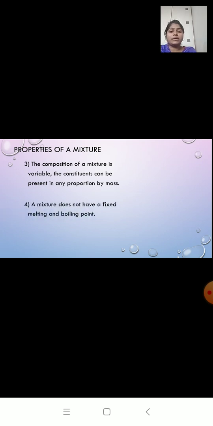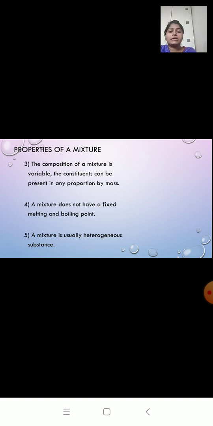A mixture does not have a fixed melting and boiling point, because they are not chemically combined. So iron will melt at its temperature, and sulfur will melt at its temperature. They do not have a fixed temperature, and because of that reason they do not have a fixed melting and boiling point.